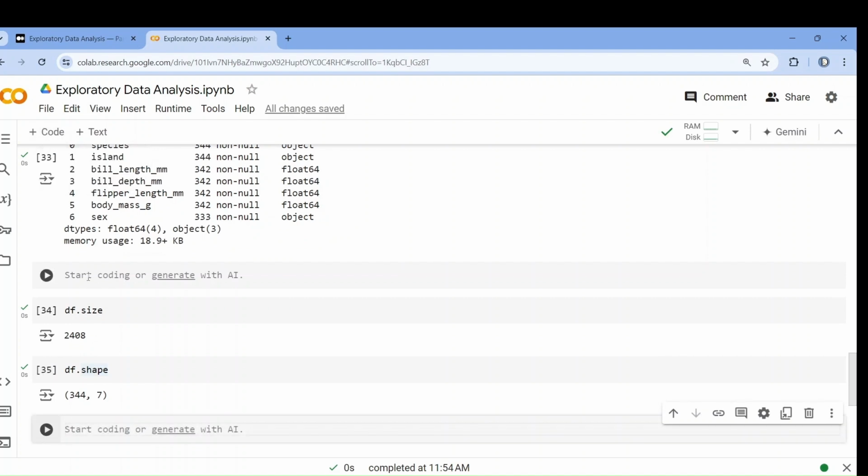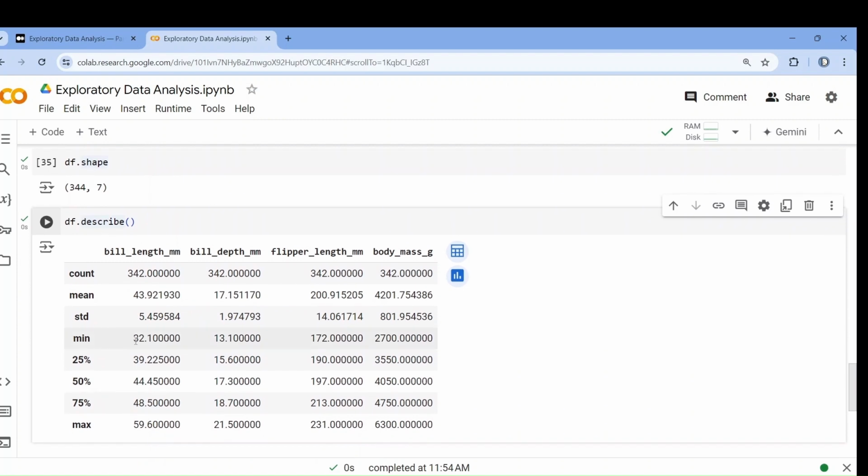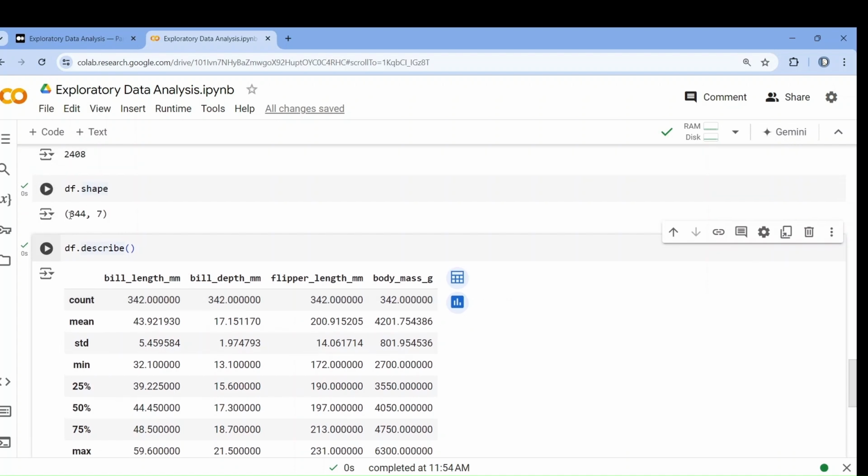You can also write df.describe. It will give you some statistical measures of the numerical columns. Let me run it. See, the mean value, 32 is the minimum bill length, maximum value, 25 percentile, 75 percentile, 50 percentile. That means the median value, the middle value, is lying here. This is the standard deviation. Mean value. How many values are present? 342 total count. So you can see that 342 values are present. 2 values are missing because there are total 344 entries.